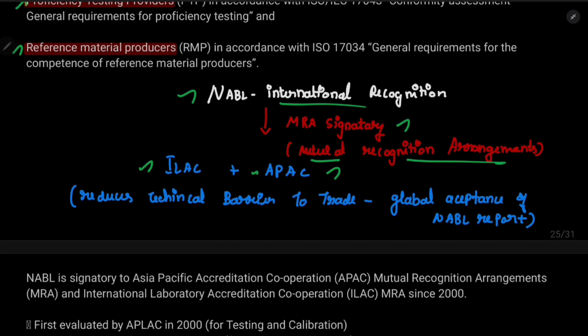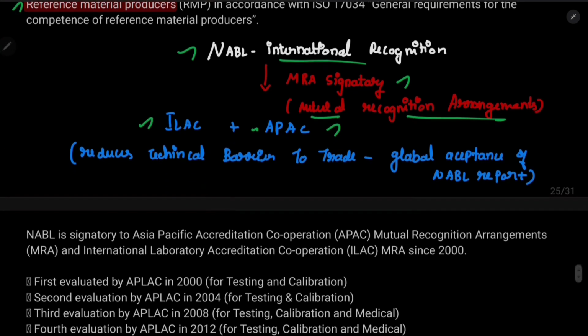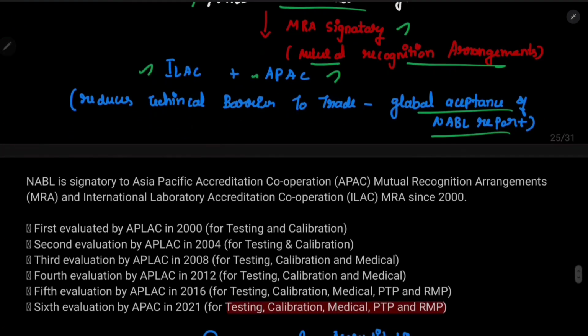Same for international, since we already have ILAC recognition, which means it is easy now. A single certification is provided for multiple countries. So that reduces the technical barrier to trade. It is a global acceptance of the NABL report. Now the report is accepted globally.